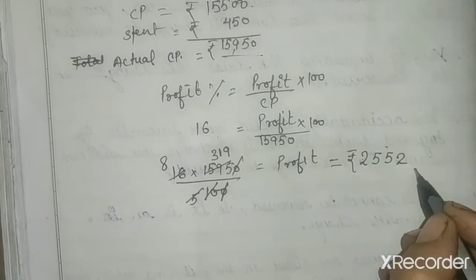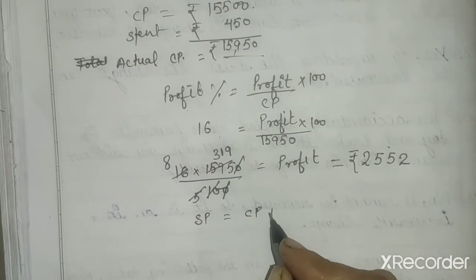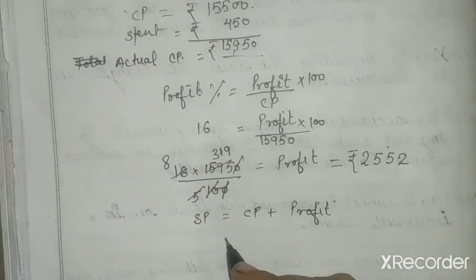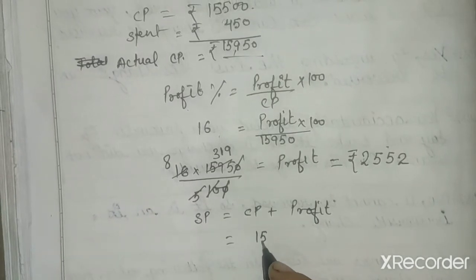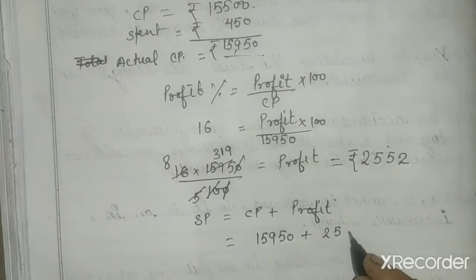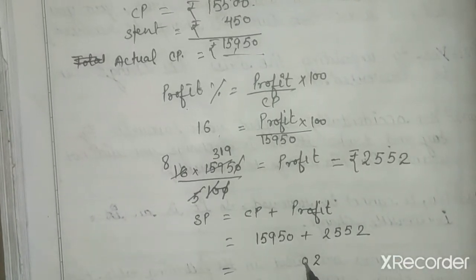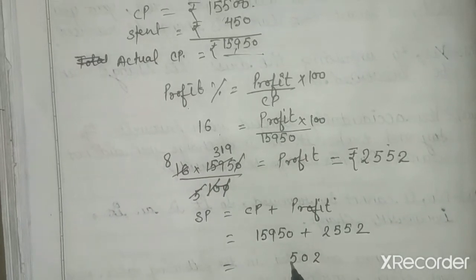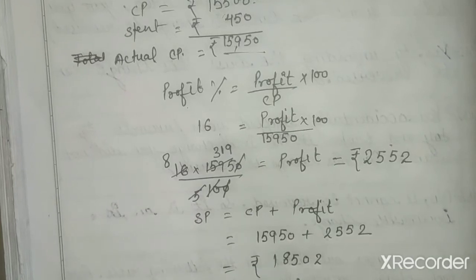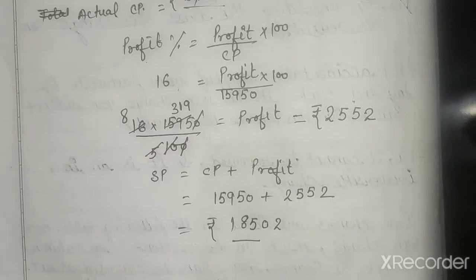Profit is equal to this one, and SP is equal to CP plus profit. SP is equal to CP plus profit. CP is equal to 15,950 plus profit is equal to 2,552. By adding these two, 18,502 will be SP.